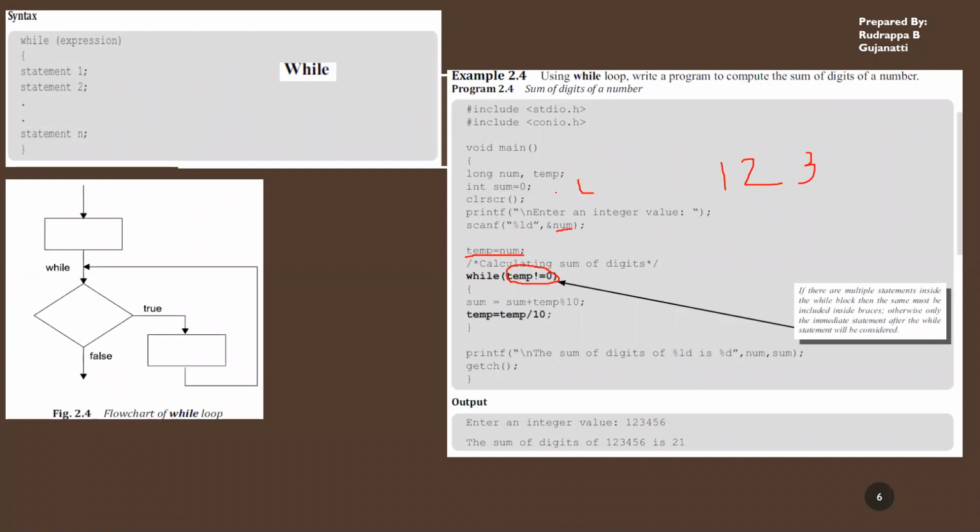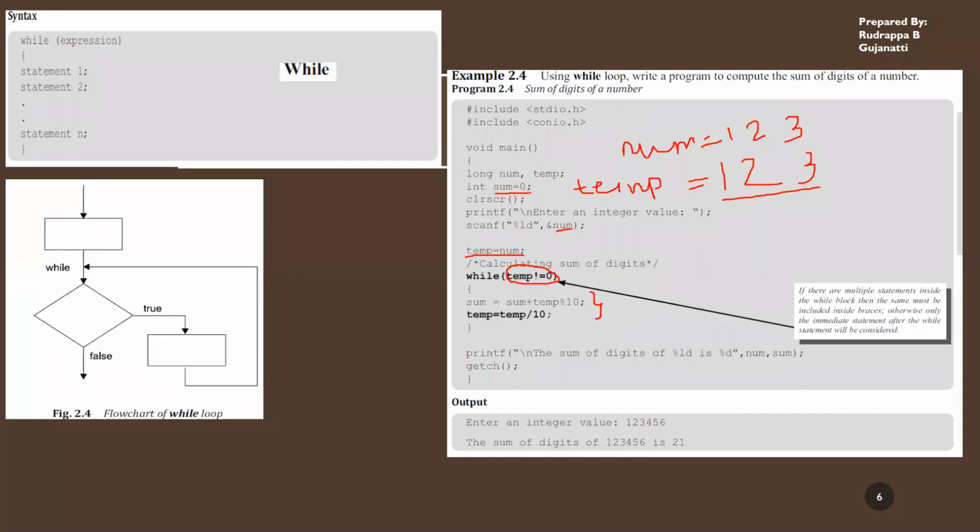As we discussed, this value is stored in temp, and num also consists of 1, 2, 3. If we just check, temp is 123, which satisfies this condition. Therefore, this part gets executed.